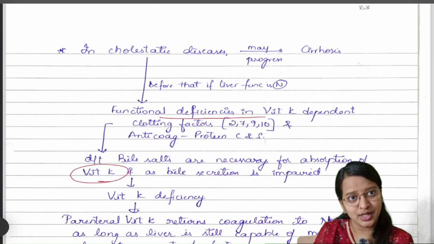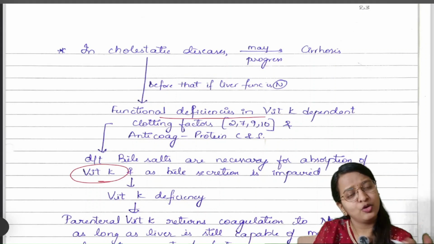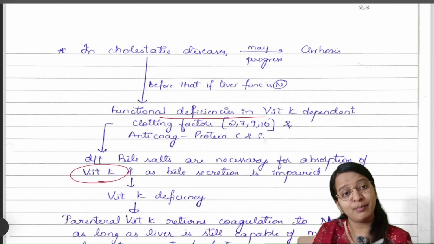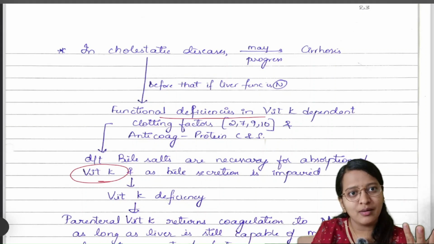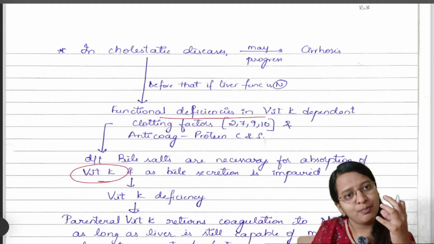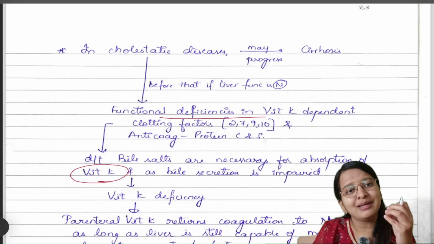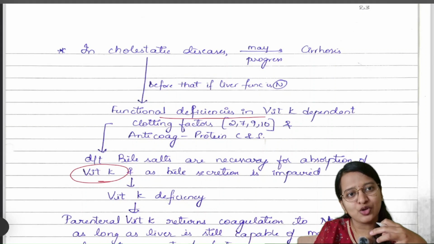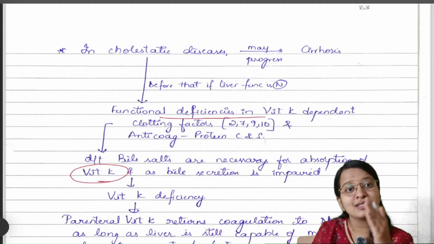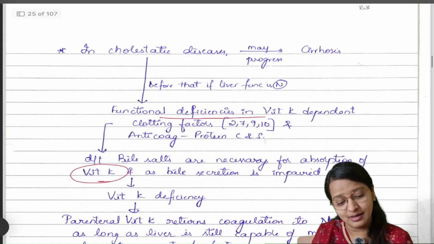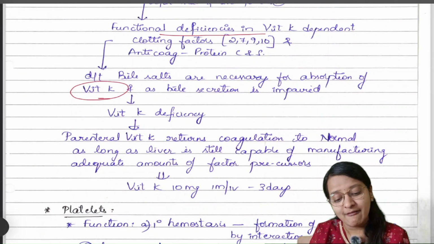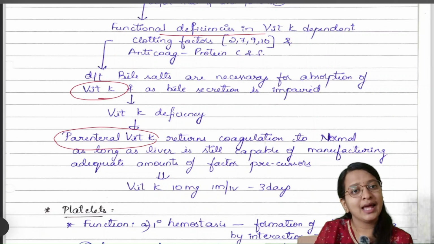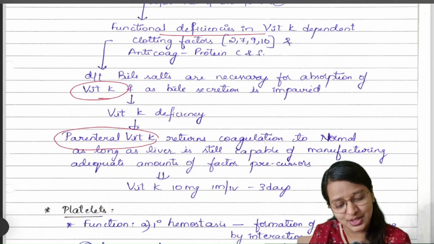Due to obstruction, there will be no bile salts, there will be no vitamin K absorption, but there is no problem in production of those clotting factors. The pro-factors are being produced, but vitamin K is not being absorbed. In those conditions, in the starting stages of cholestatic jaundice or cholestatic diseases which are leading to cirrhosis, vitamin K can help in this clotting deficiency.